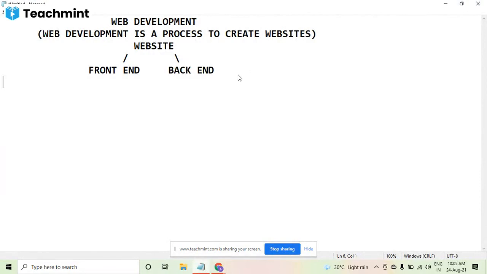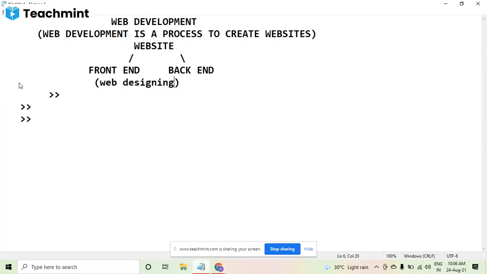So as I said, web development is basically designing and creating websites. A website is composed of two different parts: the front end and the back end. When we talk about the front end, there are different tools used when creating it. Front end is basically known as web designing. Let me write that here: web designing.